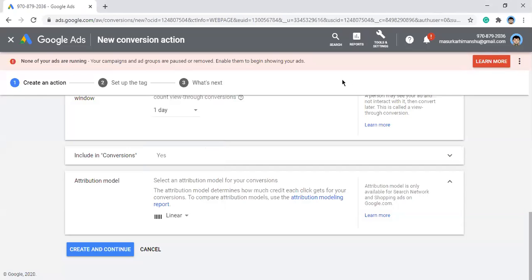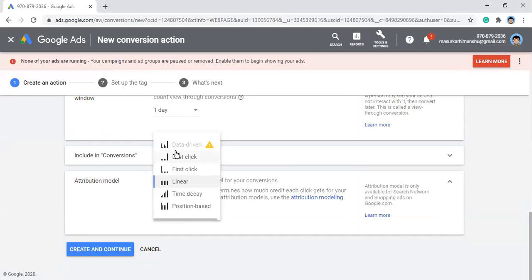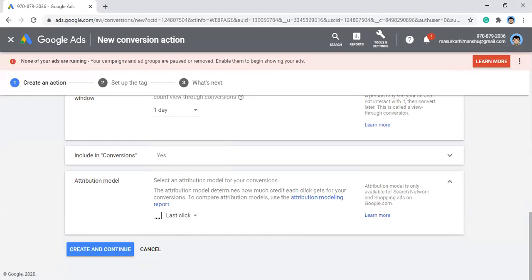Right, so this was the attribution model. Let's not get stuck with this. This is usually last click. You don't have to change it unless you are asked to. It's for tracking. It's actually to know which ad is bringing value to you. This is the function of the attribution model.